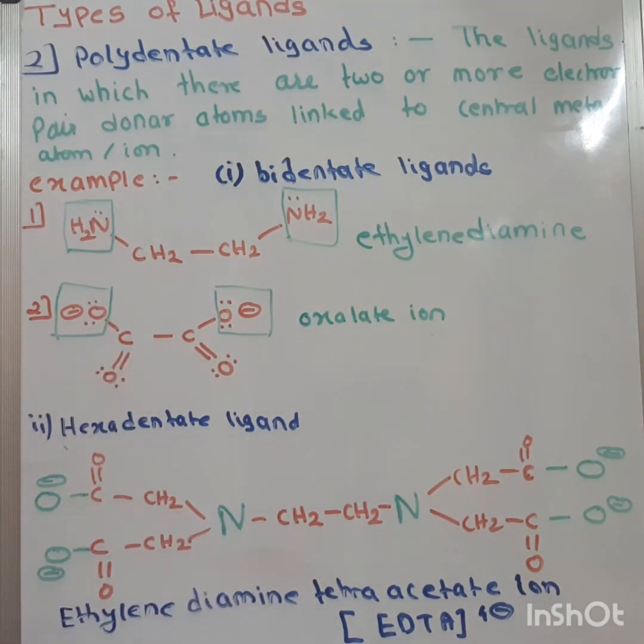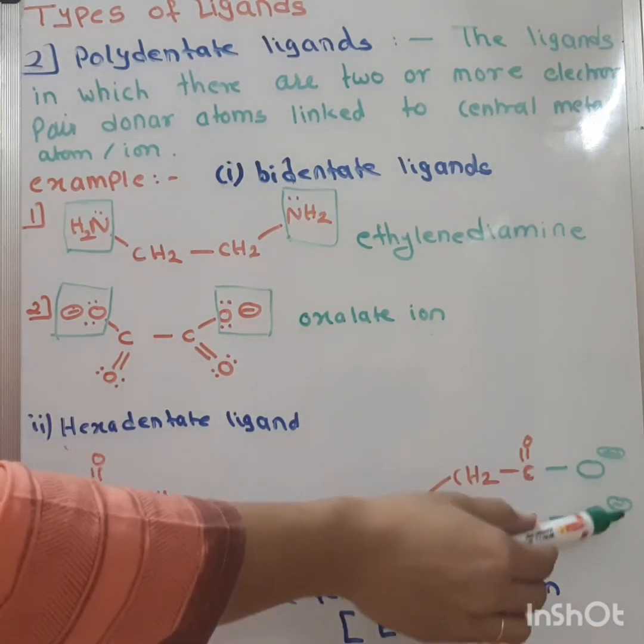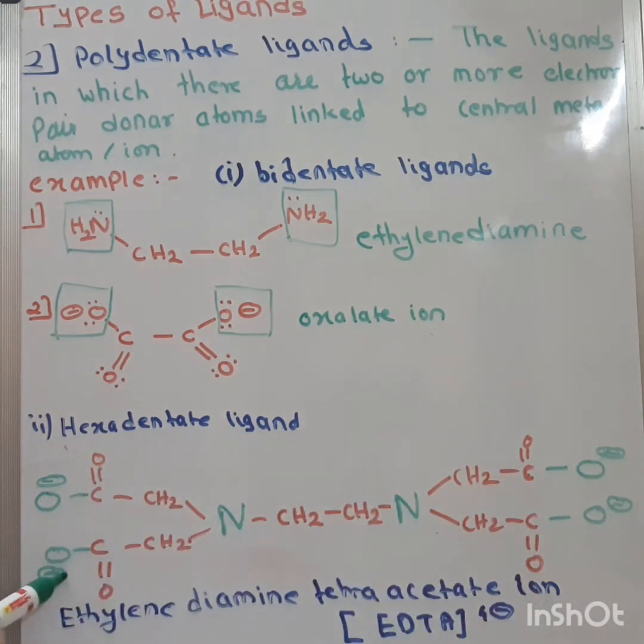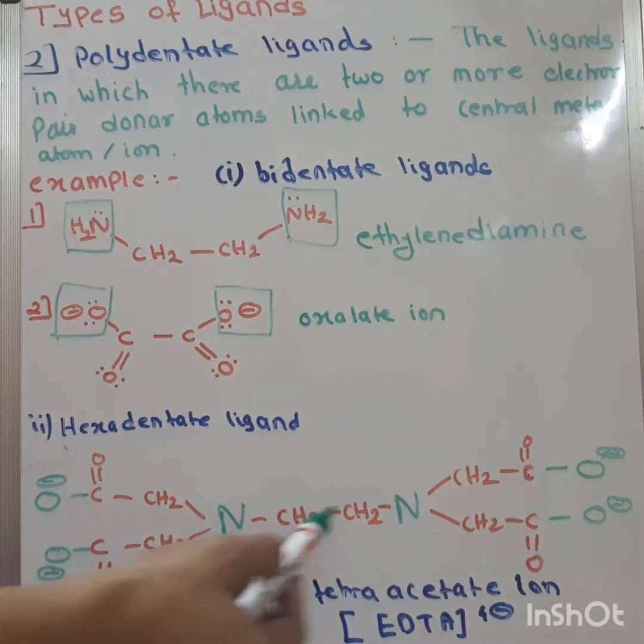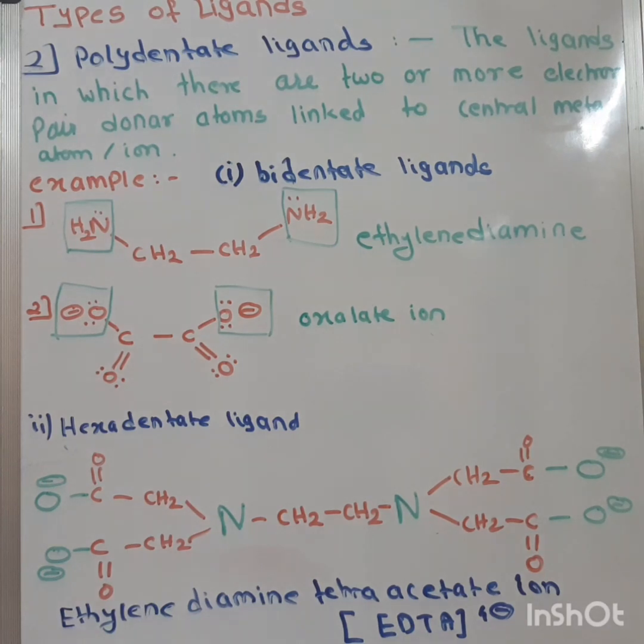For hexadentate ligands we have the example of ethylene diamine tetraacetate ion, EDTA 4 minus ion. In this, two nitrogen and four oxygen atoms are the electron pair donor atoms. Such ligands in which 6 donor atoms are there are called hexadentate ligands, and they come in the category of polydentate ligands.